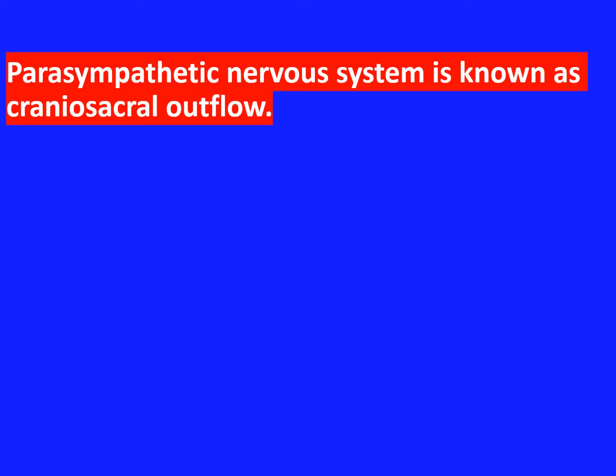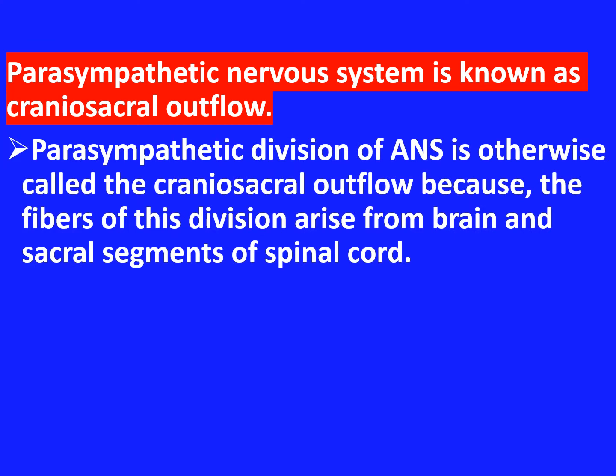Second question is that parasympathetic nervous system is known as craniosacral outflow. Why? Because the fibers of the parasympathetic nervous system arise from the brain and sacral segments of the spinal cord, so it is known as craniosacral outflow.